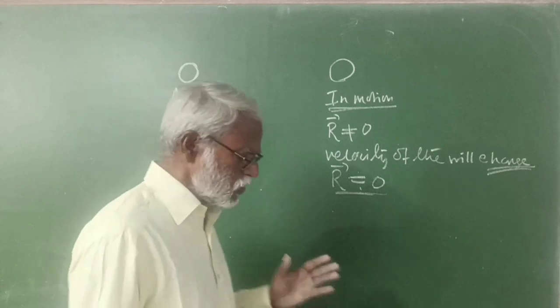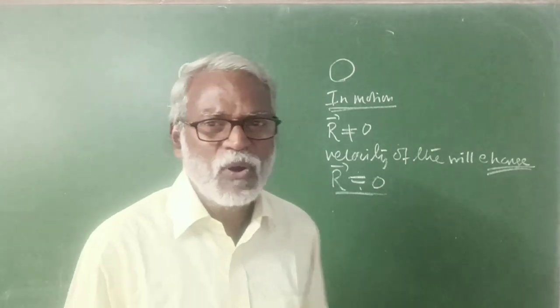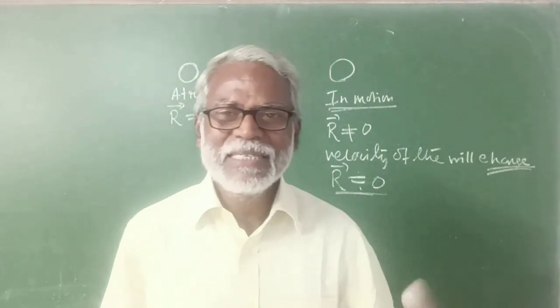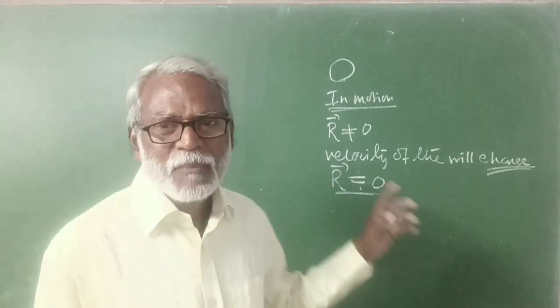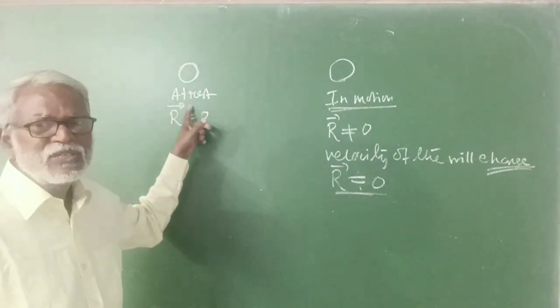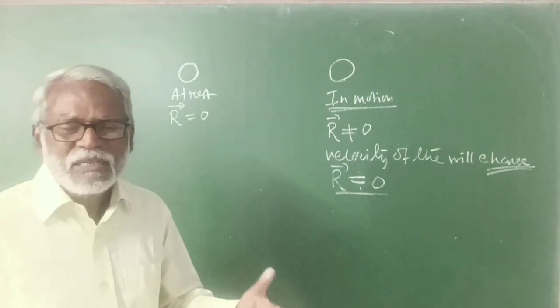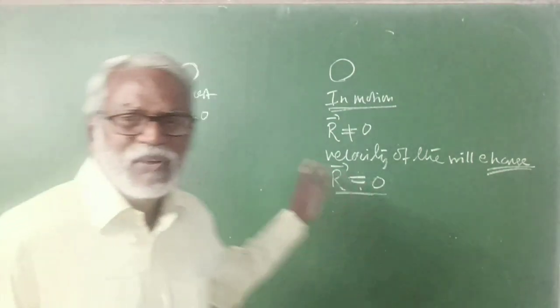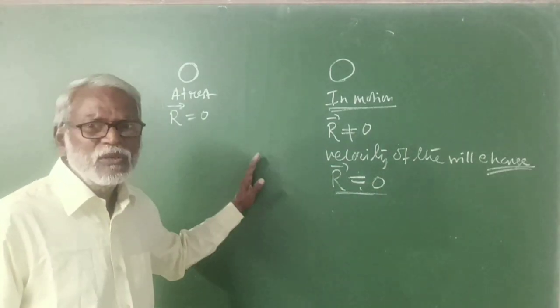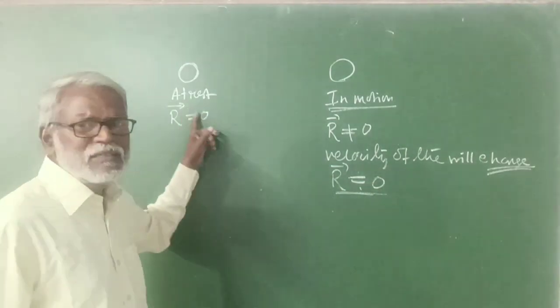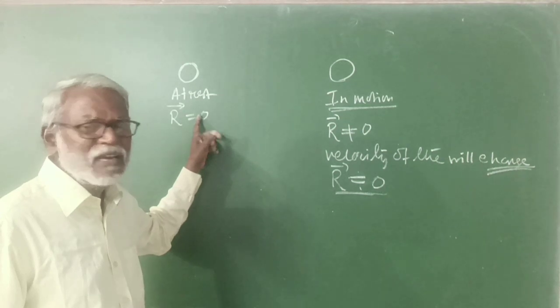So by observing the velocity of the body, we can say whether its state is changing or not. A body is at rest means initial velocity is 0, and after some time it starts moving, meaning it has some velocity. That means the velocity changes from 0 to that value. So we can say that the state is changing.